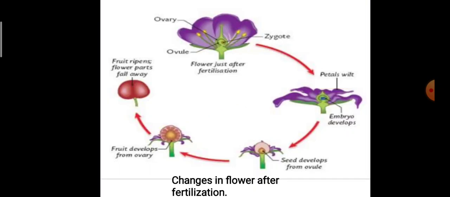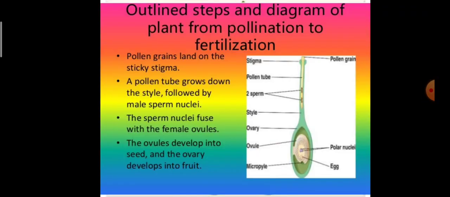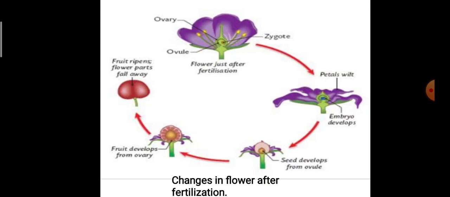After the formation of the zygote, the outer parts of the flower, means the petals, and the male and female reproductive parts, means the stamen as well as the pistil, all dry up and shed off. And the process of formation of the seed and the fruit starts developing.